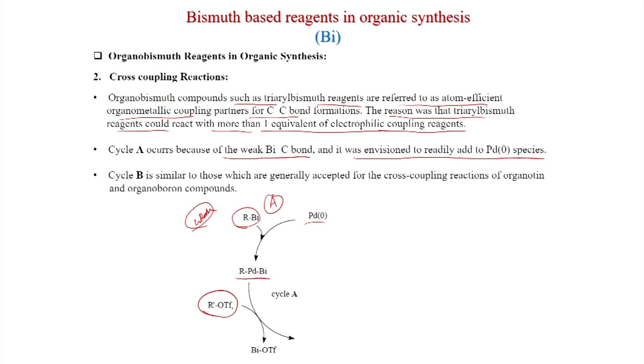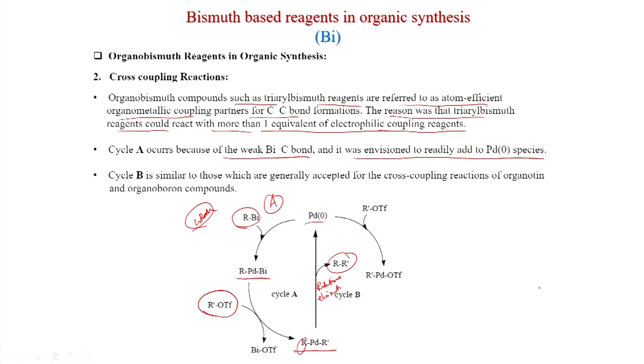Now, the other partner will come, suppose R' OTf, the bismuth triflate will be generated and you get this. Now, palladium is connected to both R and R', and of course, the reductive elimination will happen, to generate the palladium 0, and this is the product.